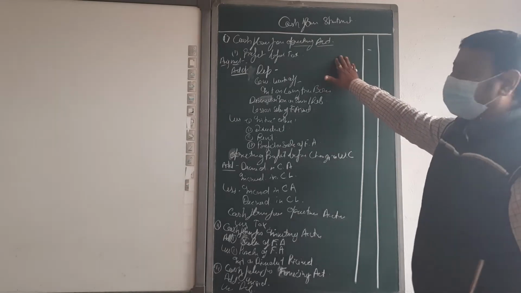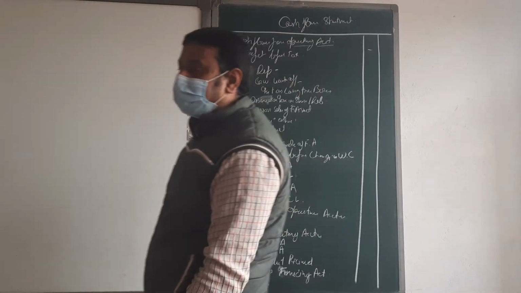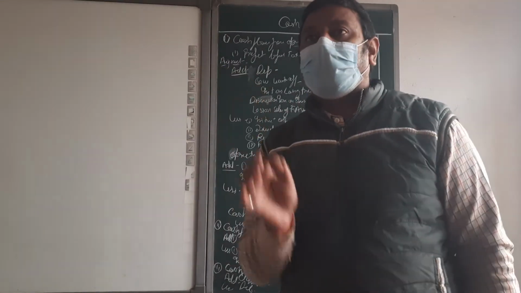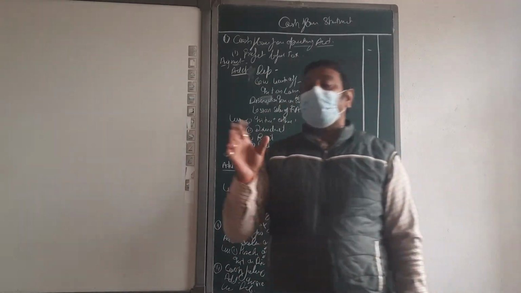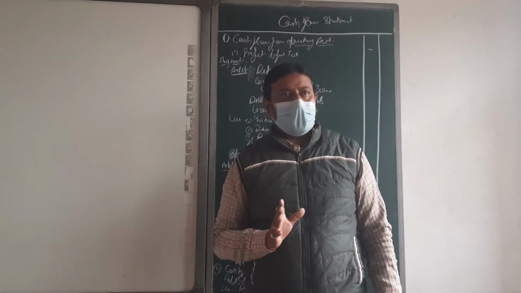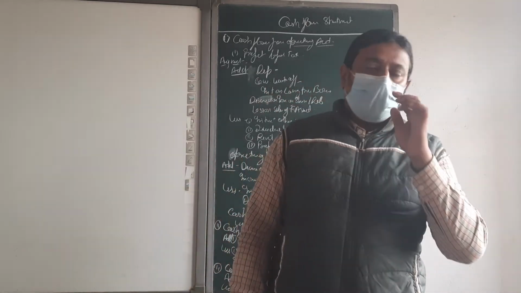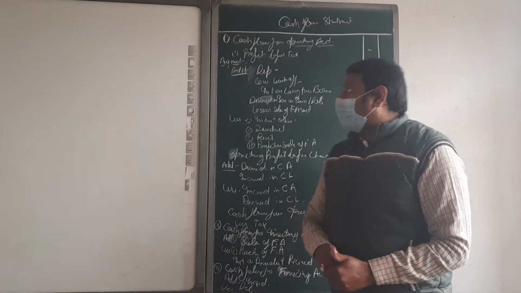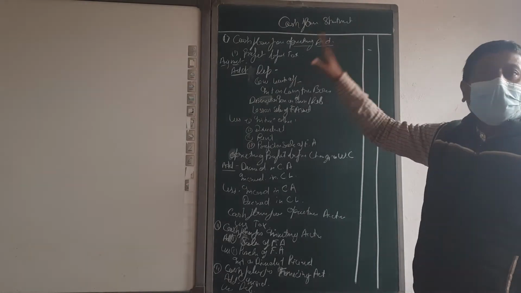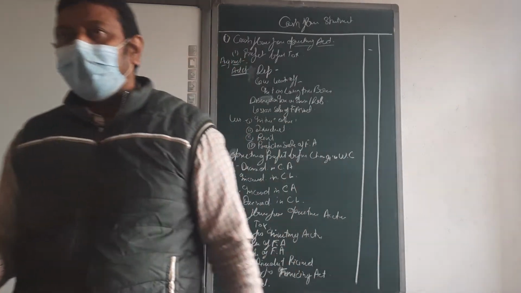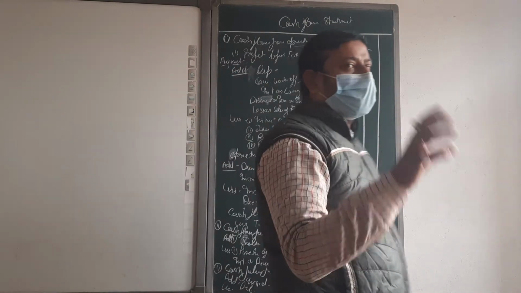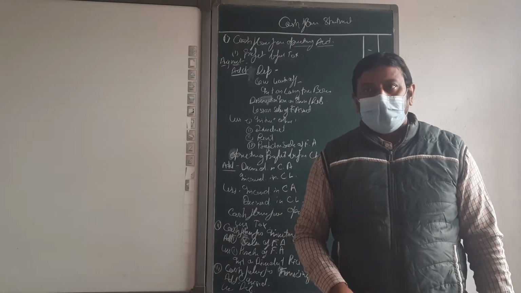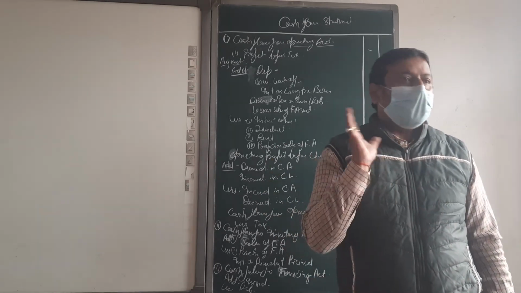We are going to start with the first part, cash flow from operating activities. In this, we start with the net profit, which is shown by the profit and loss account. Okay, beta? Then we think about all non-operating expenses and all non-operating income. First we take the profit, then add all non-operating expenses, meaning the expenses which are not directly related with the business, and less all non-operating income, meaning the income which is not directly related with the business.